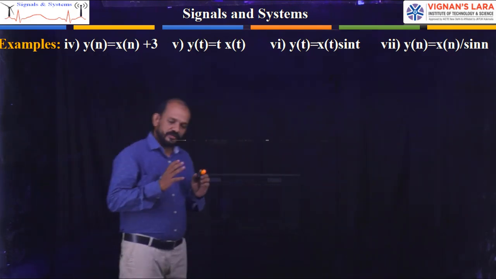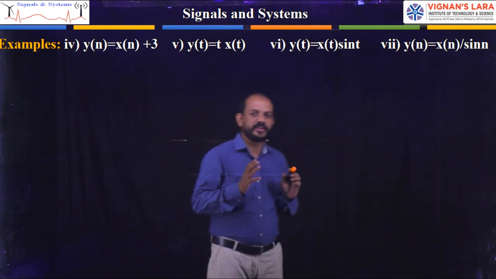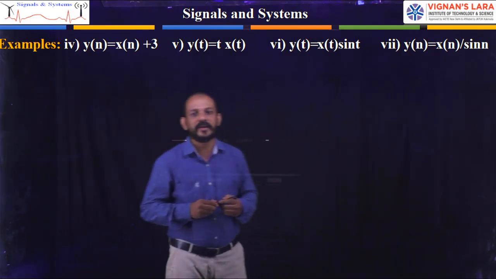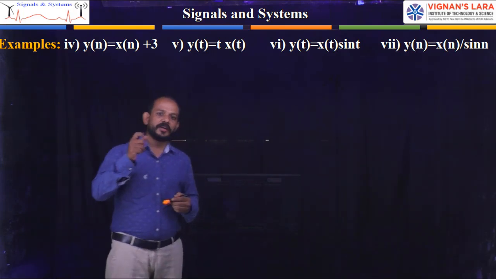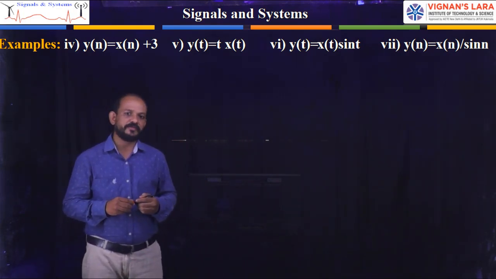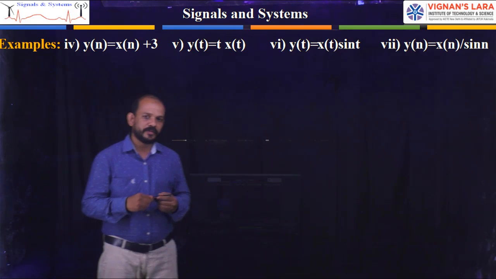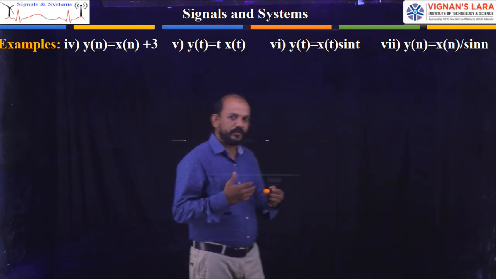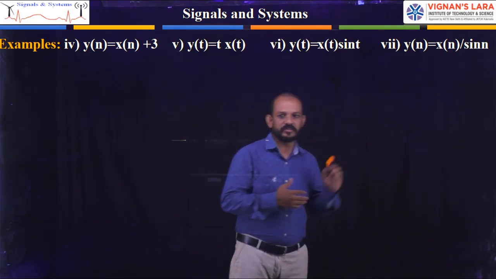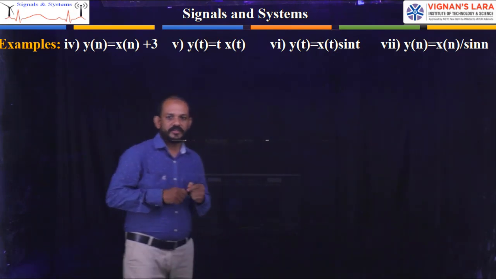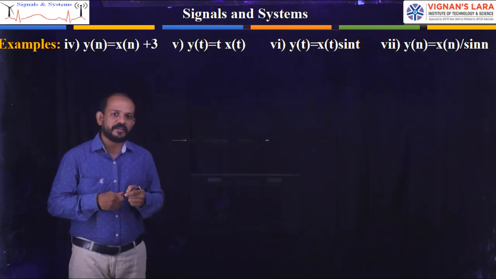The only thing we have to do is replace the variable t with n. The small t will be replaced with small n. Then the continuous concepts will convert to the discrete concepts. So I am not explaining right from the start.